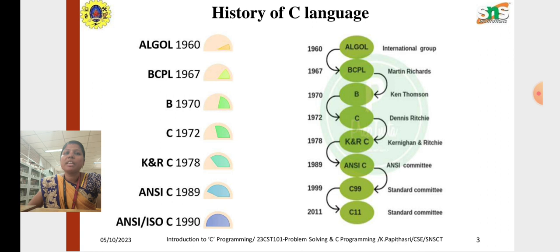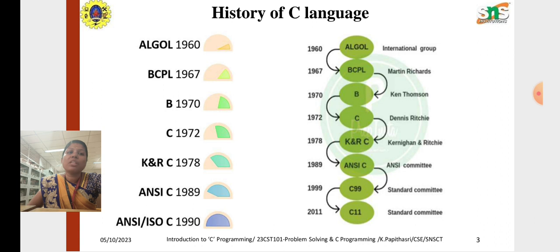Then the history of C language. So these are all the histories. ALGOL was invented by an international group, BCPL was invented in 1967, B was invented in 1970, and C was invented in 1972, and K and R C in 1978. In 1989 ANSI C was invented, and in 1990 ANSI ISO-C was invented. Here, ALGOL is an international group.